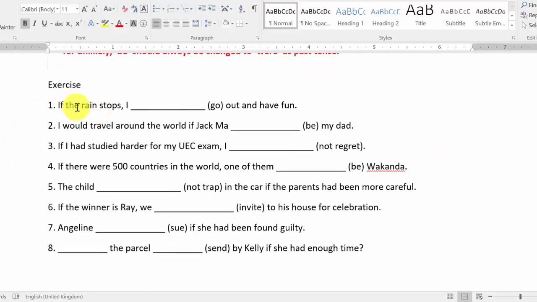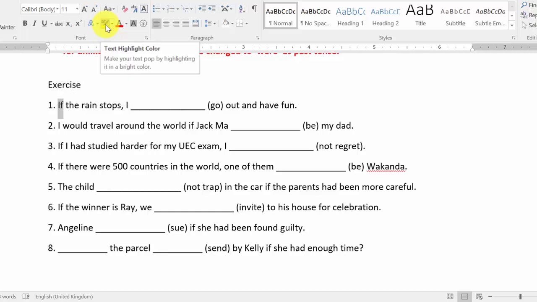First question: if the rain stops, I would go out and have fun. So for if conditional, you need to be careful because there are three types, and they are also active, passive voice. Okay, so you need to be careful. First thing, for if conditional, you need to find out which type it is.